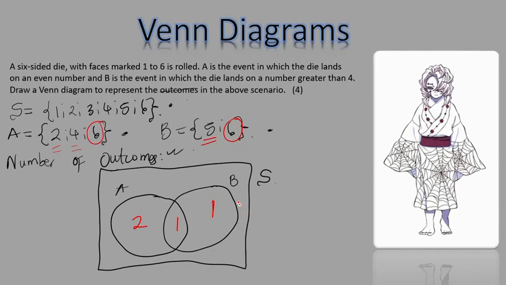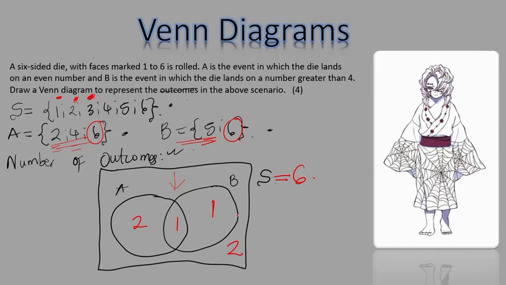And then the rest of the sample space: remember we had 1, which was not represented in event A or B. 2 is represented. 3 is not represented in A or B. So I have 2 values not being represented. So in total, in the sample space, I have how many values? 6. I have 1 in B exclusively. I have 1 in the intersection. The intersection is the point where the 2 events overlap. I have 2 in event A alone, and I have 2 in the rest of the sample space. So that's another Venn diagram there.